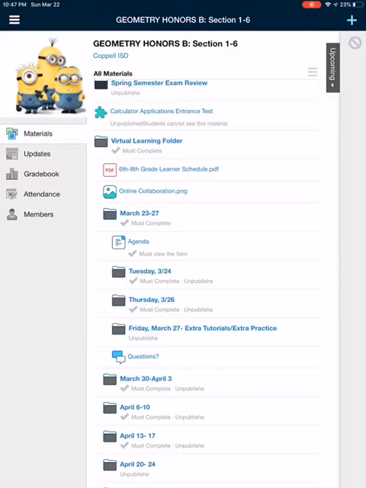Also, you see how there's those little check marks? Those better be green before you continue, before you move on. It is very important that those are green. That's what I'm going to be checking for. If you're not completing it, and if it's not green for you, then we're going to have a conversation. So please make sure that you do that.